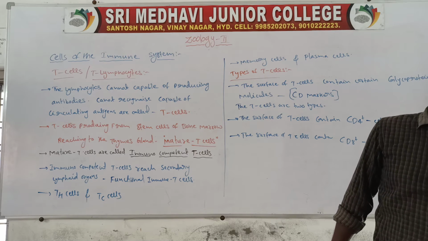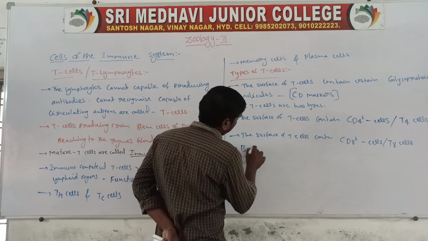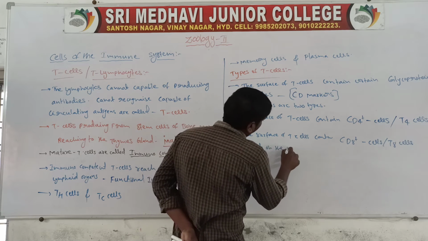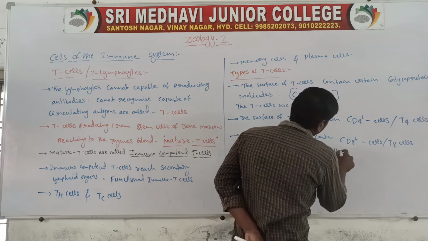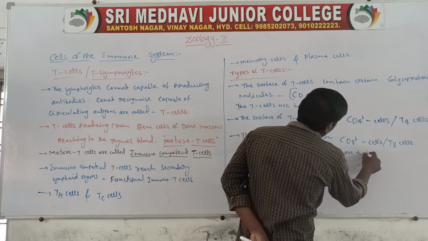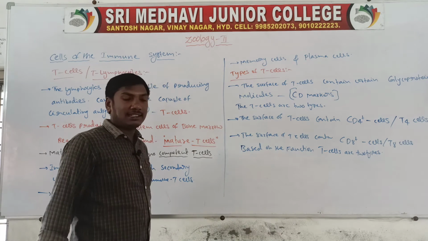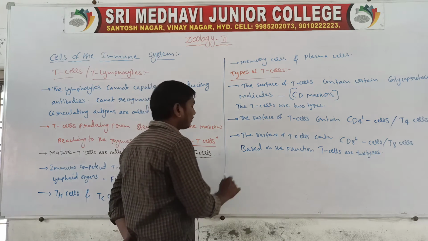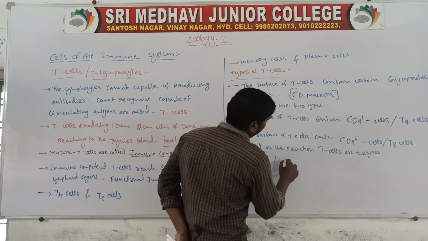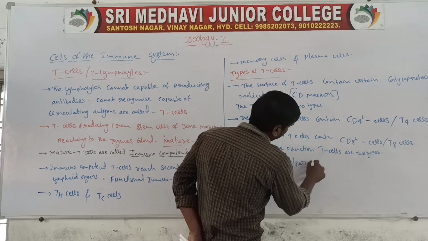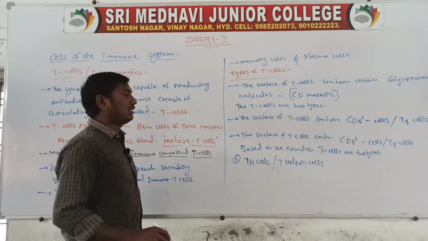Based on the function, T cells are of two types. First one, TH cells or T helper cells.